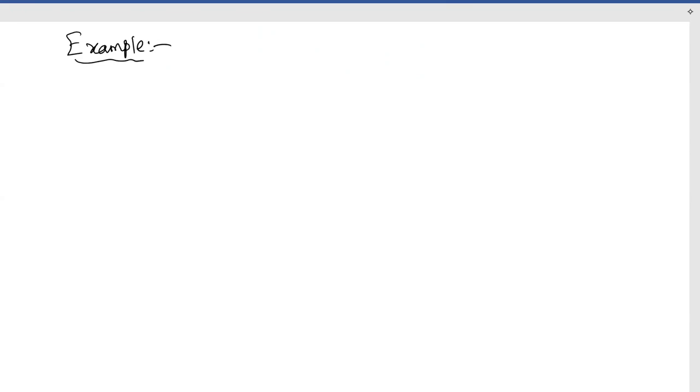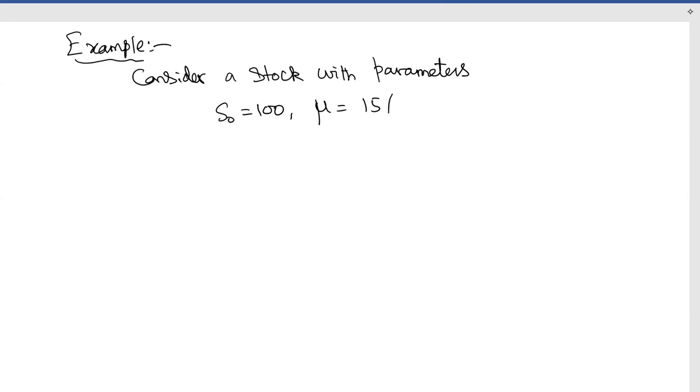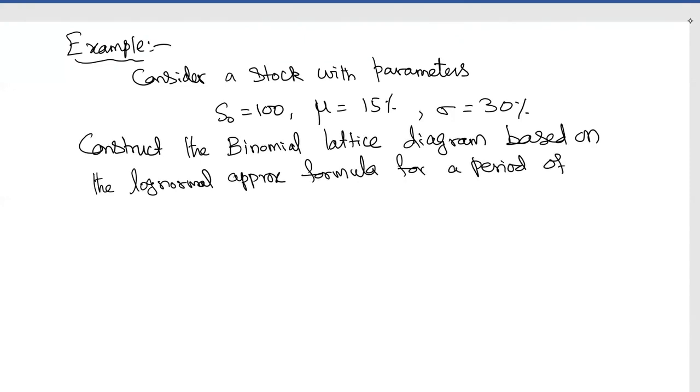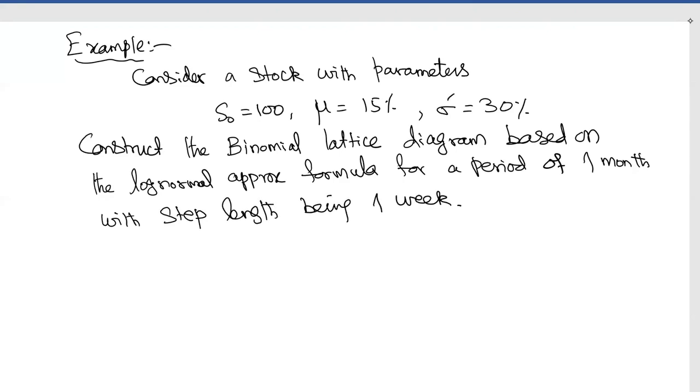Consider a stock with the parameters S naught equal to 100, mu is equal to 15%, that is 0.15, sigma is equal to 30%, that is volatility is 30%, mean is 15%, and the initial stock price is 100. So we wish to construct binomial lattice diagram based on the log normal approximation formula for a period of 1 month, okay, with step length being 1 week. Okay, remember mu and sigma are for 1 year. Okay, always we take like that.